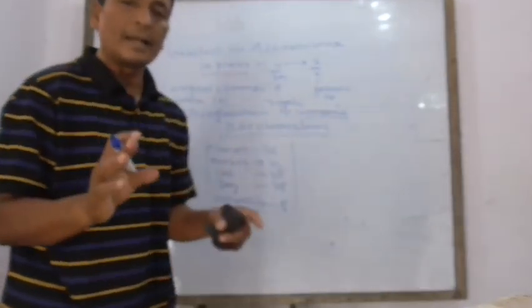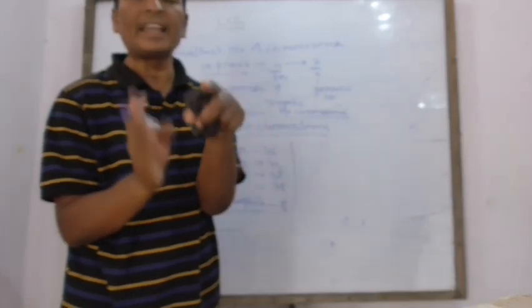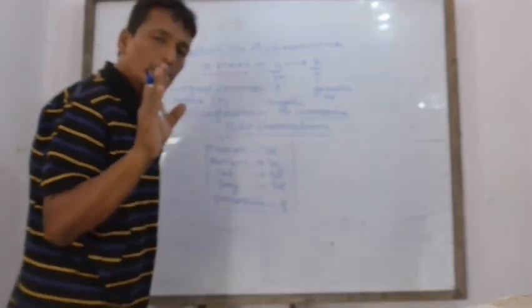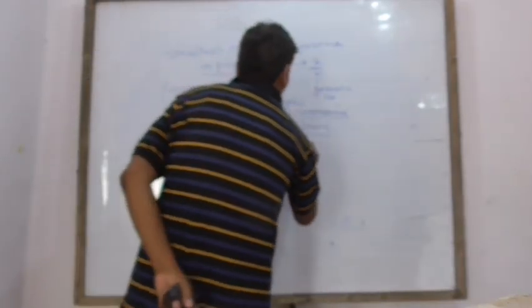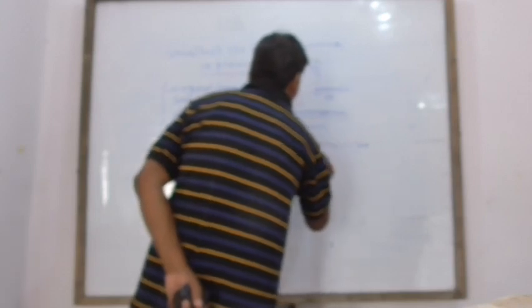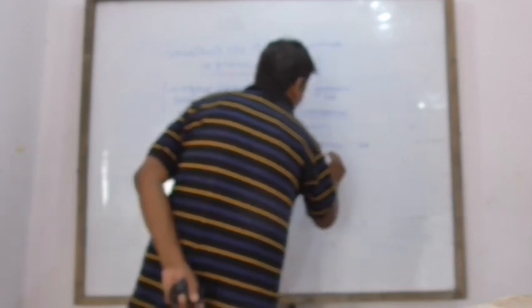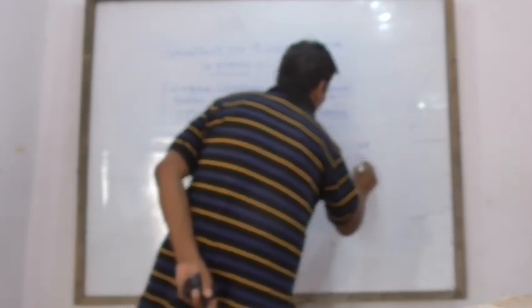Similarly, plants have a fixed number of chromosomes: maize 20, pea 14.